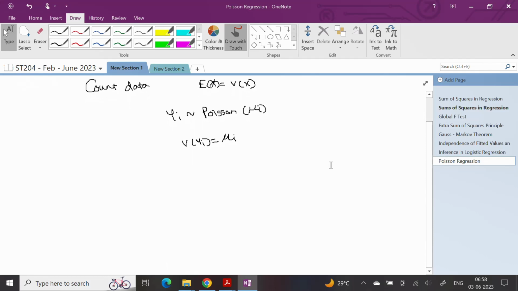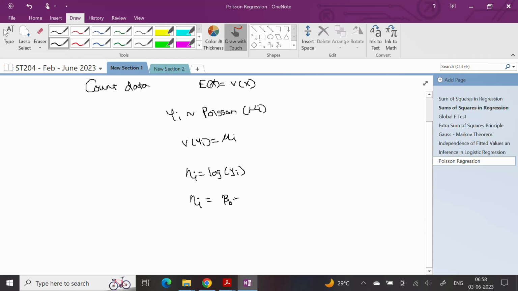Now, what is the link function requirement here? Just like in the Bernoulli setup, we wanted our expected value to lie between 0 and 1, here we want our expected value to lie between 0 and infinity. So we want it to be positive. If I want my expected value to be positive, then what can I do? I could perhaps define a link function in such a way that I define eta i as log of yi.